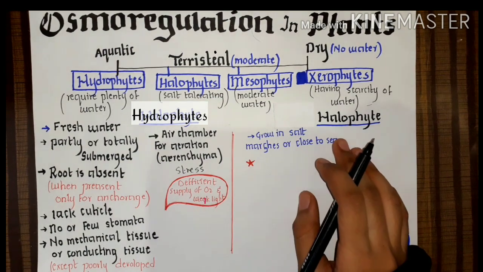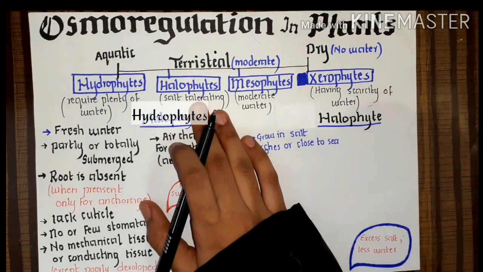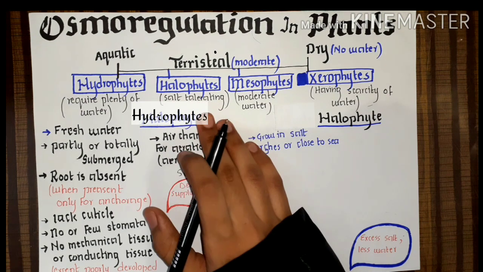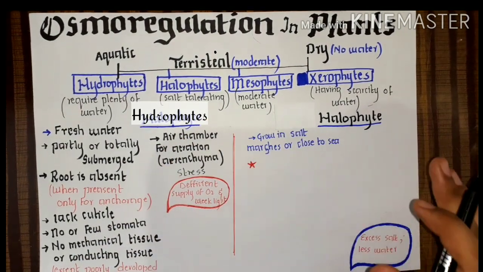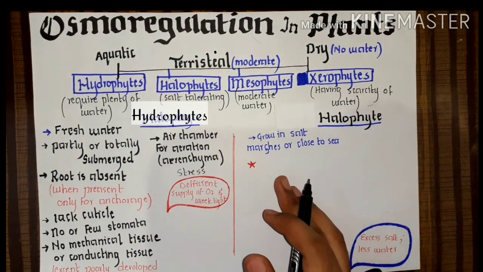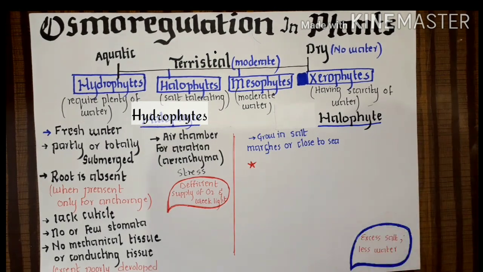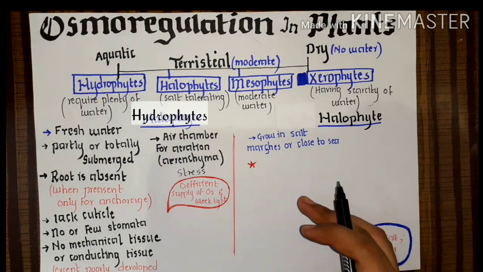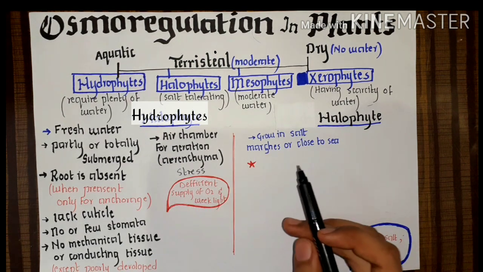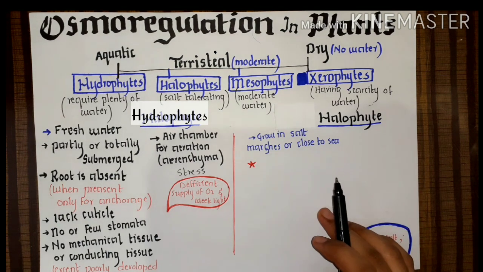Now let's come to the halophytes. We have learned above that halophytes are salt tolerating plants. They can tolerate salt. They can grow in places where there is a lot of salt, where normal plants cannot grow, because the salt makes the plant's water potential low and has many other effects. So only some adapted plants can live in places where there is a lot of salt.